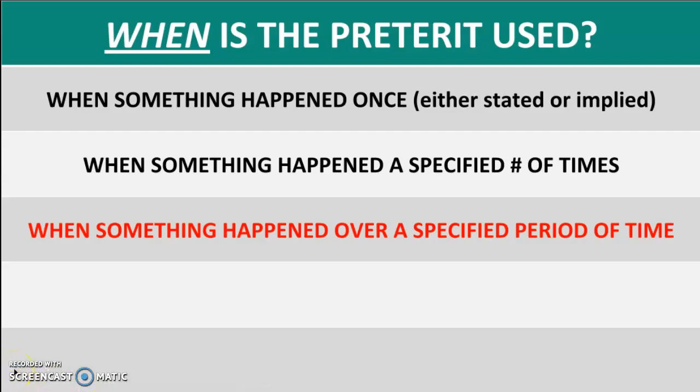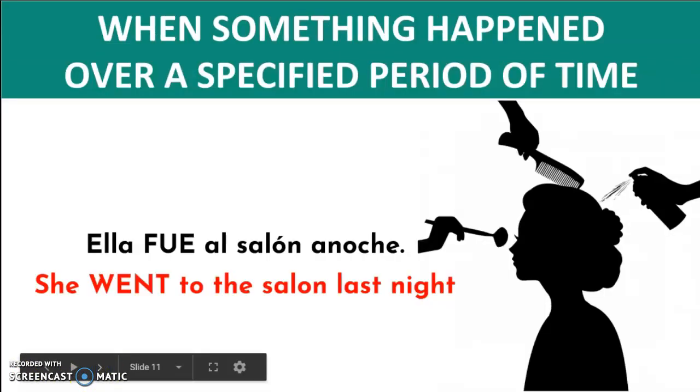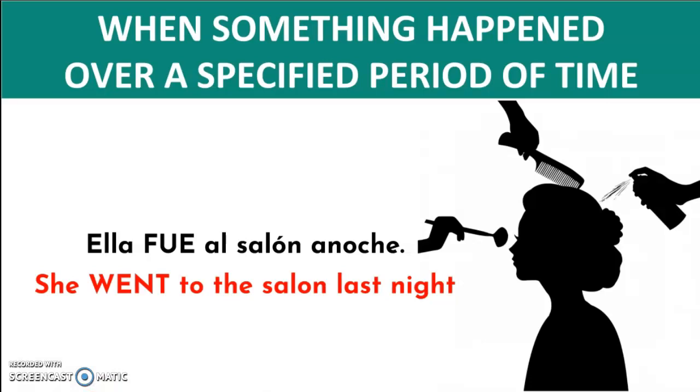When something happened over a specific period of time. Another example. Ella fue al salón anoche. I apologize. She went to the salon last night. Okay, it happened at a specific time and it ended.